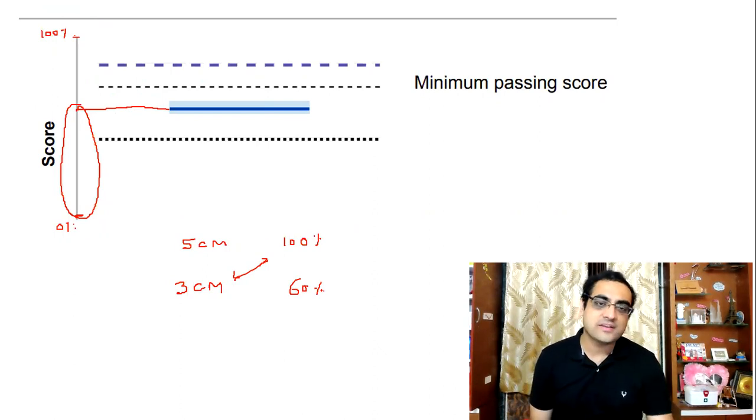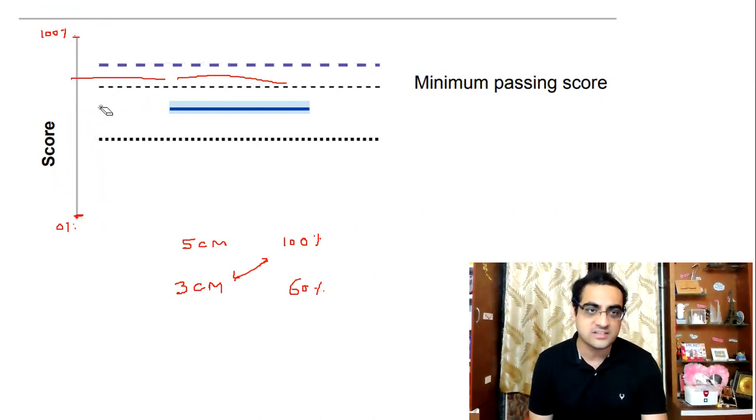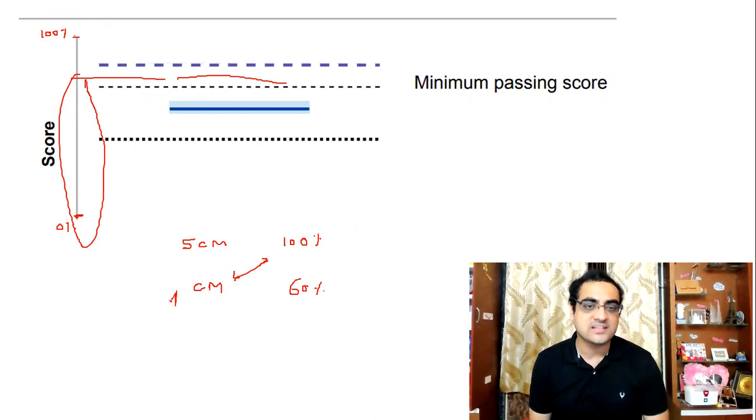Similarly, let's say if you are somewhere over here, then just drag this point over here and measure the vertical distance. Let's say this vertical distance is 4 centimeters. Then 5 centimeters to 100%, so 4 centimeters would be equal to 80%. So this guy would have scored 80%.